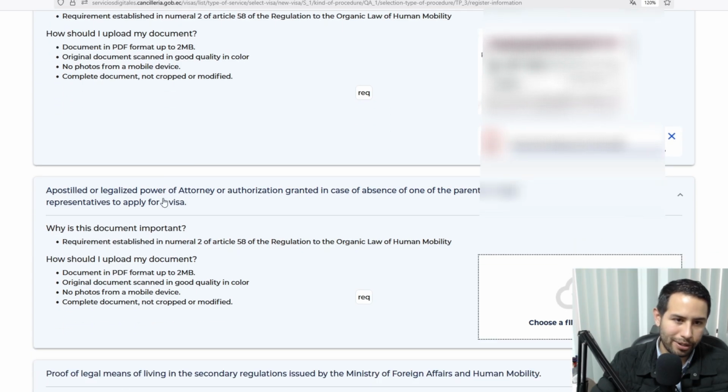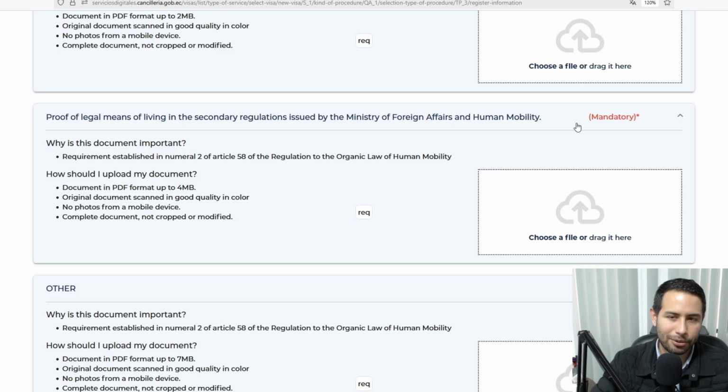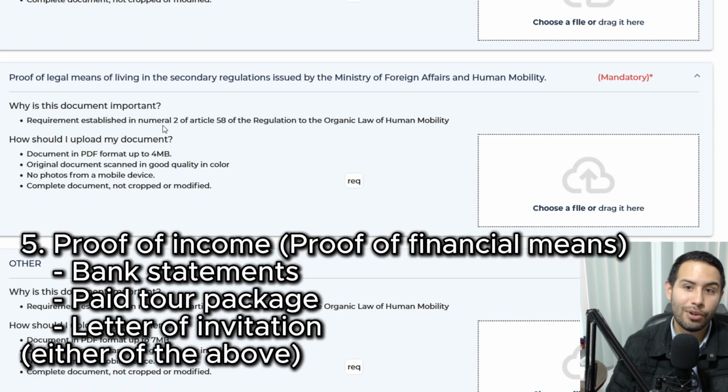Next, apostille or legalized power of attorney. It's not mandatory, not the case here, not needed here. This proof of legal means of living in the secondary regulations issued by the Ministry of Foreign Affairs and Human Mobility is mandatory. We have to upload it here. Document in PDF format up to 4 megabytes. Here is where you upload one of these 3 options I told you.